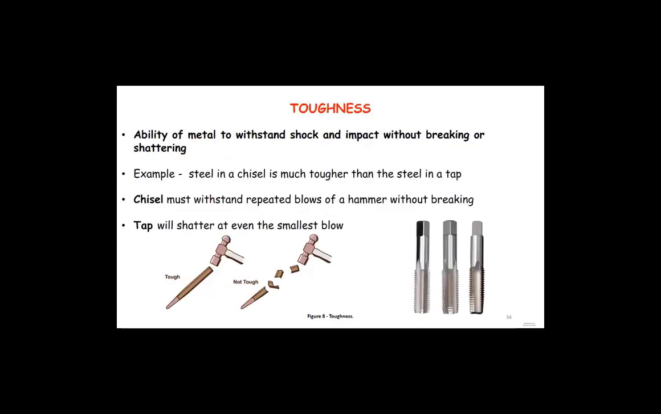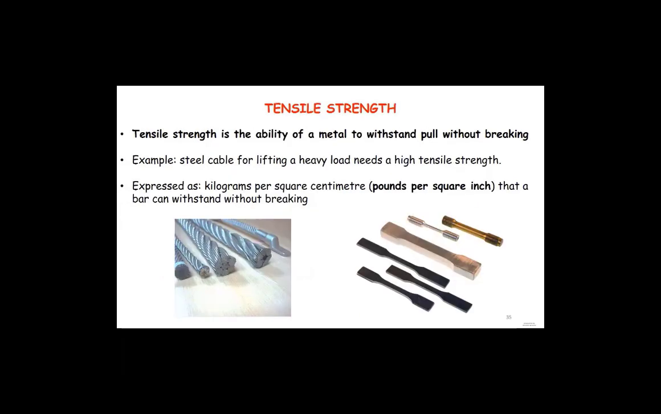If you are talking about toughness, toughness is the ability of material to withstand shock and impact without breaking or shattering. This is true about a chisel. You can see that a chisel has to take so much pounding, and you would like to have a final application that it doesn't shatter or break. Once you have a tap, this would be having some kind of problem, because once you hit it, it would be actually broken. Tensile strength is the ability of metal to withstand pull without breaking.